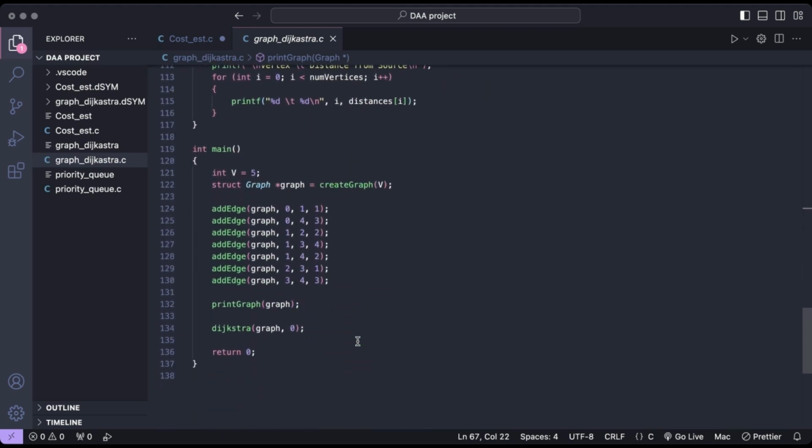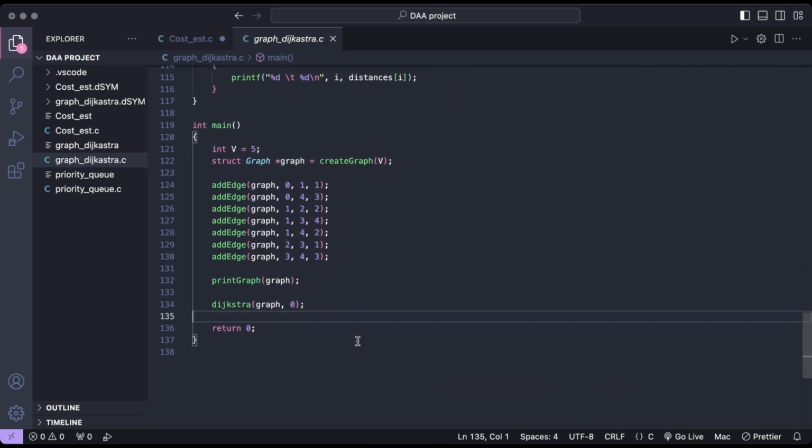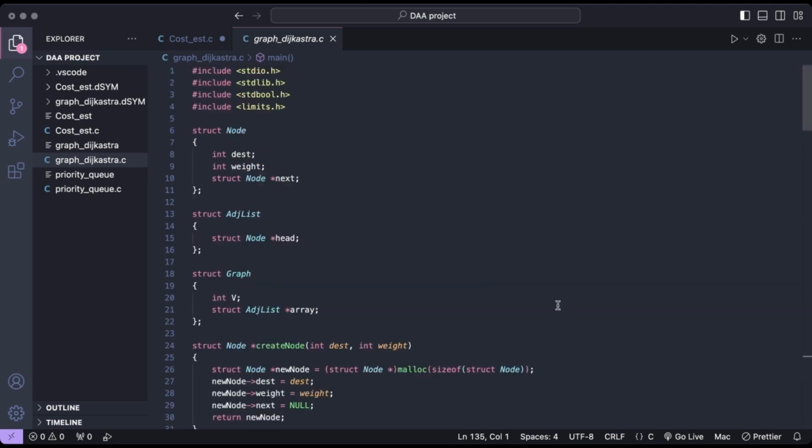Now, as you can see in the main function, a graph with 5 vertices is created. The edges associated with this are added to this graph, efficiently creating a weighted graph. The print graph function is called to display the adjacency list representation of the graph. It helps to visualize the graph structure. The Dijkstra function is used to find the shortest path from the source vertex to all other vertices. The result prints the shortest distance. So this is the output of Dijkstra's algorithm.